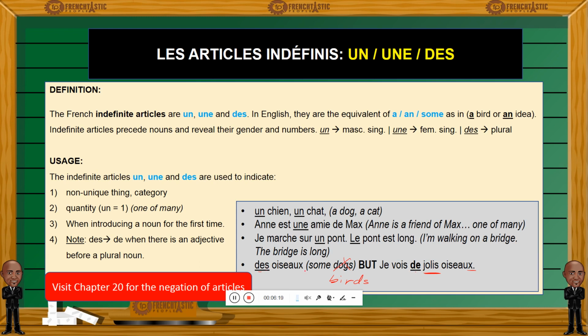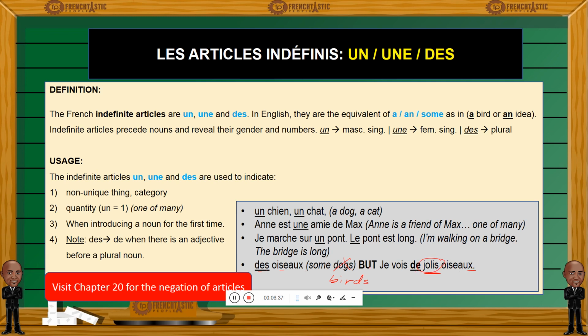So it's des oiseaux, some birds, but some pretty birds, we say de jolis oiseaux. When there is an adjective that will precede the noun and will stand between the noun and the article.